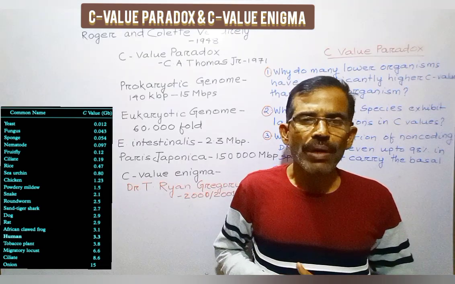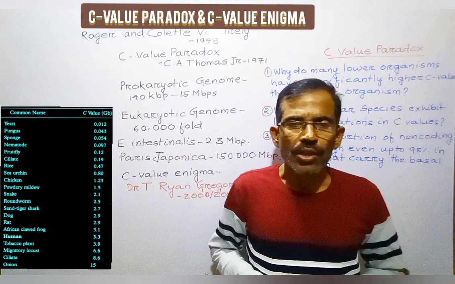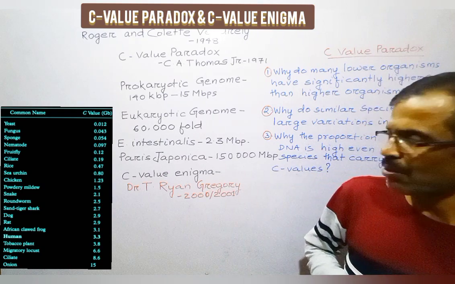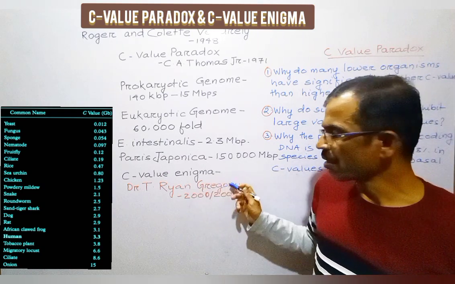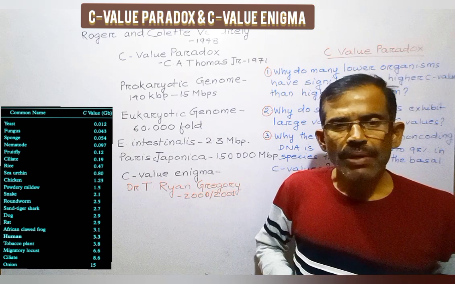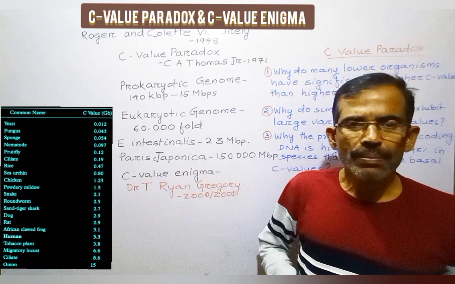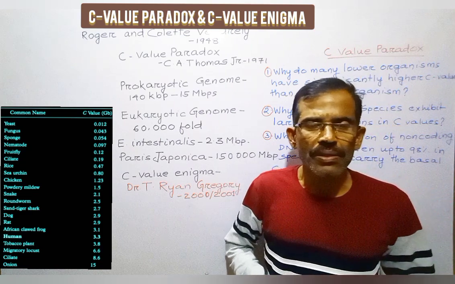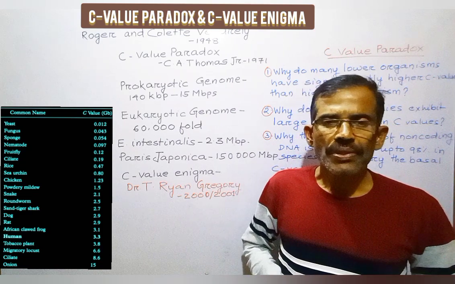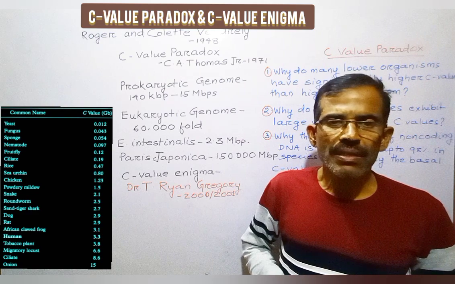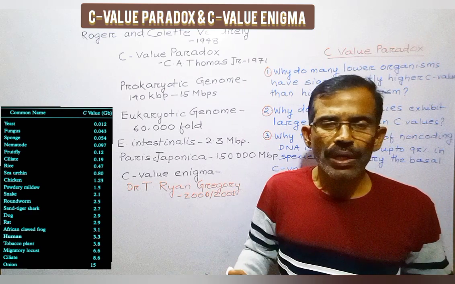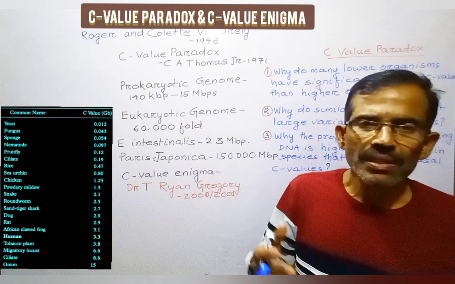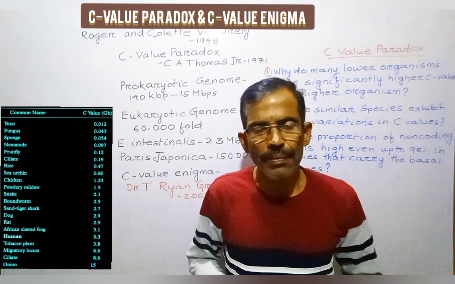Now, what is the C-value enigma? The term C-value enigma was coined by the Canadian biologist Dr. T. Ryan Gregory. C-value enigma is an update of the more common but outdated C-value paradox. This concept is a complex puzzle which involves the following important new questions, which are the major subjects of investigation.